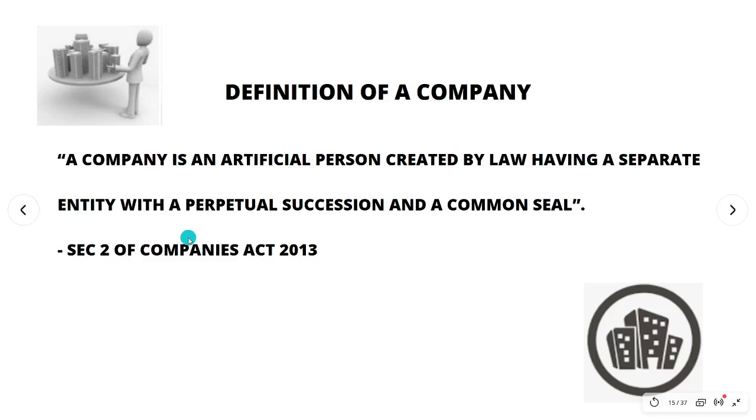இப்போ இந்த definition பார்த்தீங்கன்னா நம்ம படிச்ச அத்தனை characteristics இதுல இருக்கும். It is an artificial person அப்படின்னு சொன்னாலே it is not a natural person. அப்படின்னா it comes to existence by signing certain documents and all. So it is created by law. Having perpetual entity. Succession is perpetual. And its life is different from its owners and has a common seal. So this particular definition sums up all the characteristics of a company.